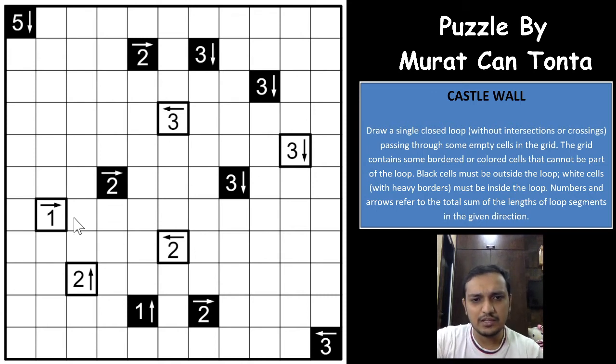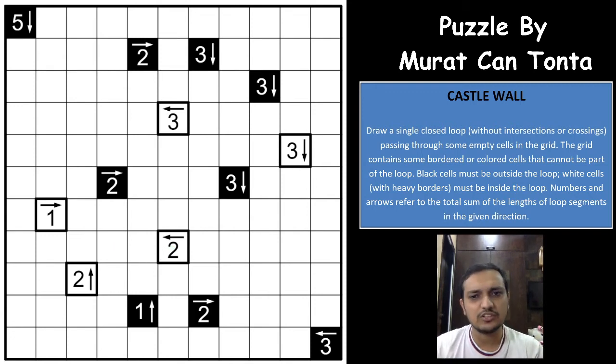So if you have a 1 here, it will have one loop segment and there won't be any loop segment in the horizontal direction. All will be in the vertical direction, if at all any. And in the same way for the 1 in the vertical direction, you will have only one loop segment somewhere, and there won't be any loop segment again in the vertical direction. All will be in the horizontal direction. And this is what it means with all the other clues here.